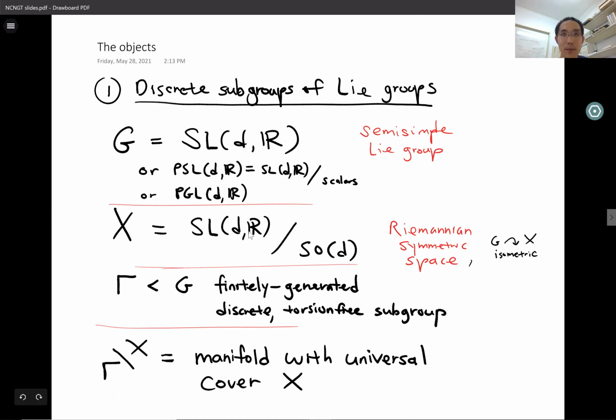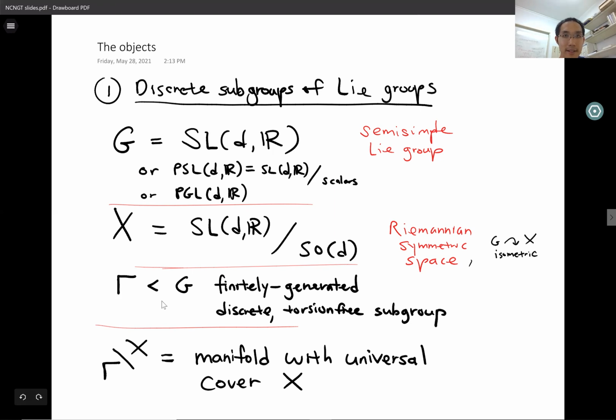X is going to be the Riemannian symmetric space associated to our group G, which we can define as the quotient of SLdR by the special orthogonal group SOd. And this is an especially nice, simply connected Riemannian manifold that's associated to our Lie group G. And there's much more we can say about this, and we'll say some of it slightly later. One thing I'll note right now is that our group G acts on X by isometries.